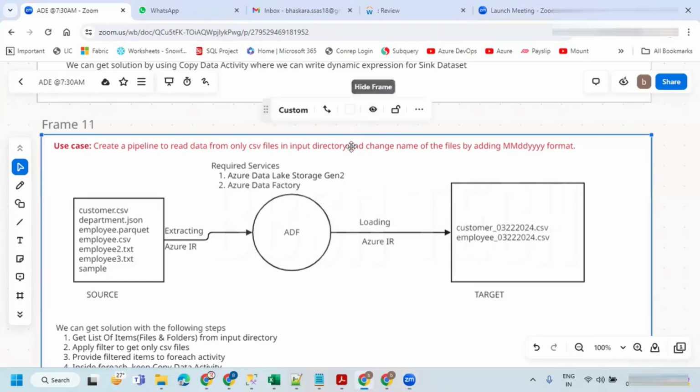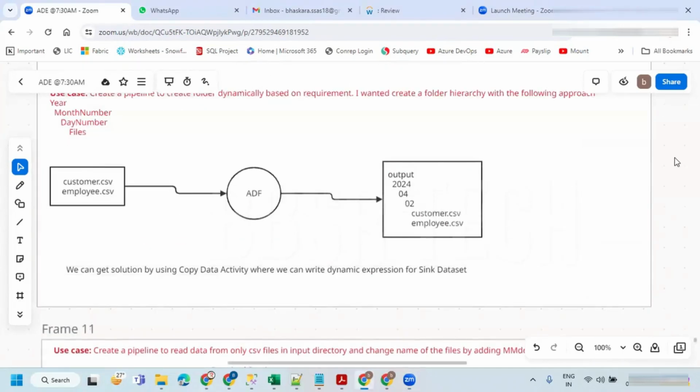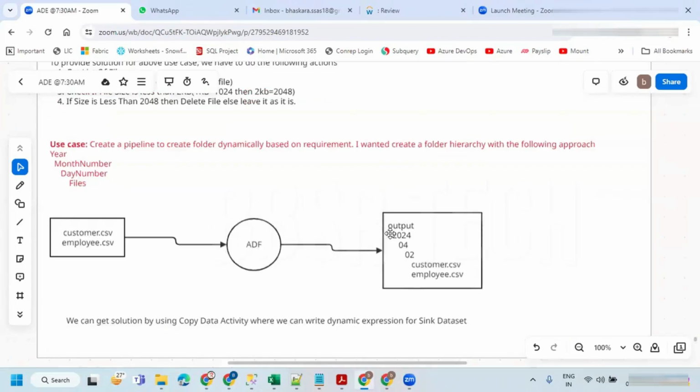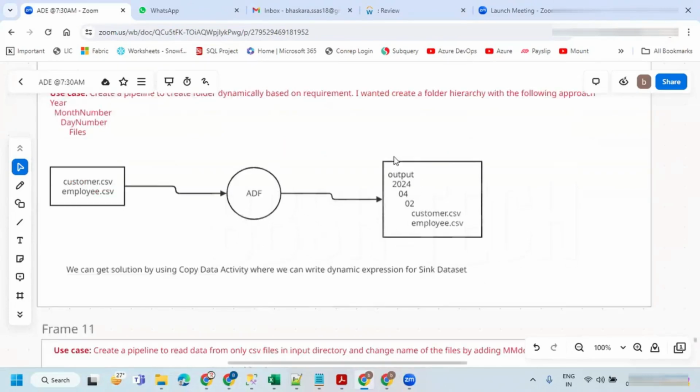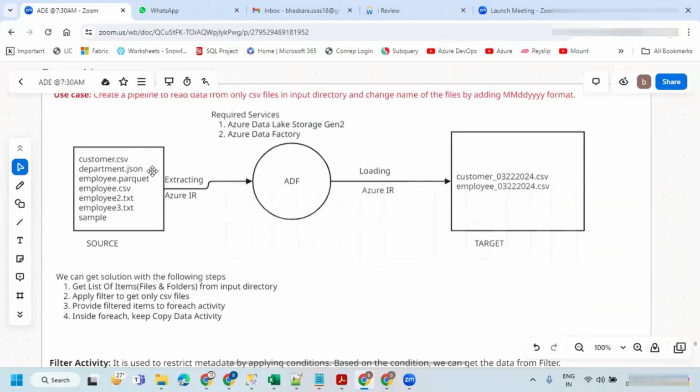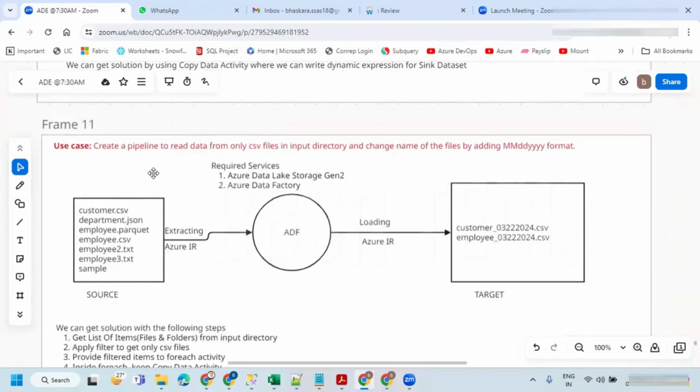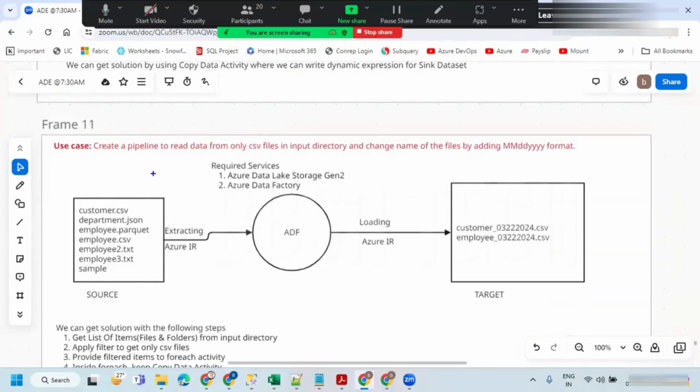Okay, perfect. So in the last session we have seen how we can remove a file if the file is less than 2 KB, which we came across with the delete activity, and also we have seen how we can create folders hierarchically, like year, month number. In the month number you will be having day number, inside the day number you will be having files. So that is also one of the ways to create it. And today I'm going to take you through a few new activities as part of the Data Factory.